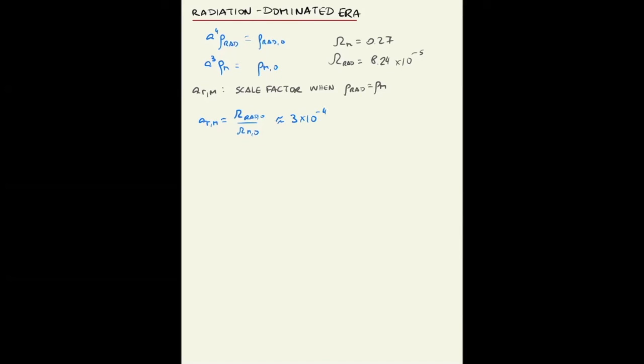So the associated redshift, called z_R,M, is 1 over a_R,M minus 1, and that gives you 3,270. Now, the temperature of the universe at this redshift, according to the equation that we found, T is equal to T naught times (1 plus z), then gives you 8,920 Kelvin. That is, it happened before recombination. The transition from radiation dominated to matter dominated happened before the emission of the cosmic microwave background.